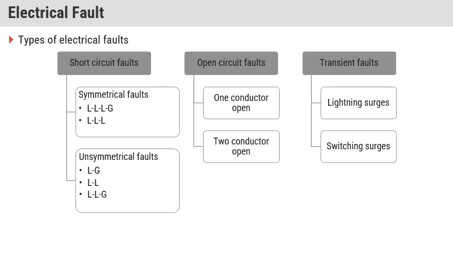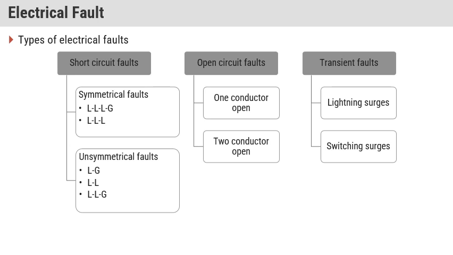line to ground fault. Whenever a symmetrical fault occurs in the system, at that time all three currents or voltages are the same. But whenever an unsymmetrical fault happens in the system, at that time all three line voltages and currents are different from each other.